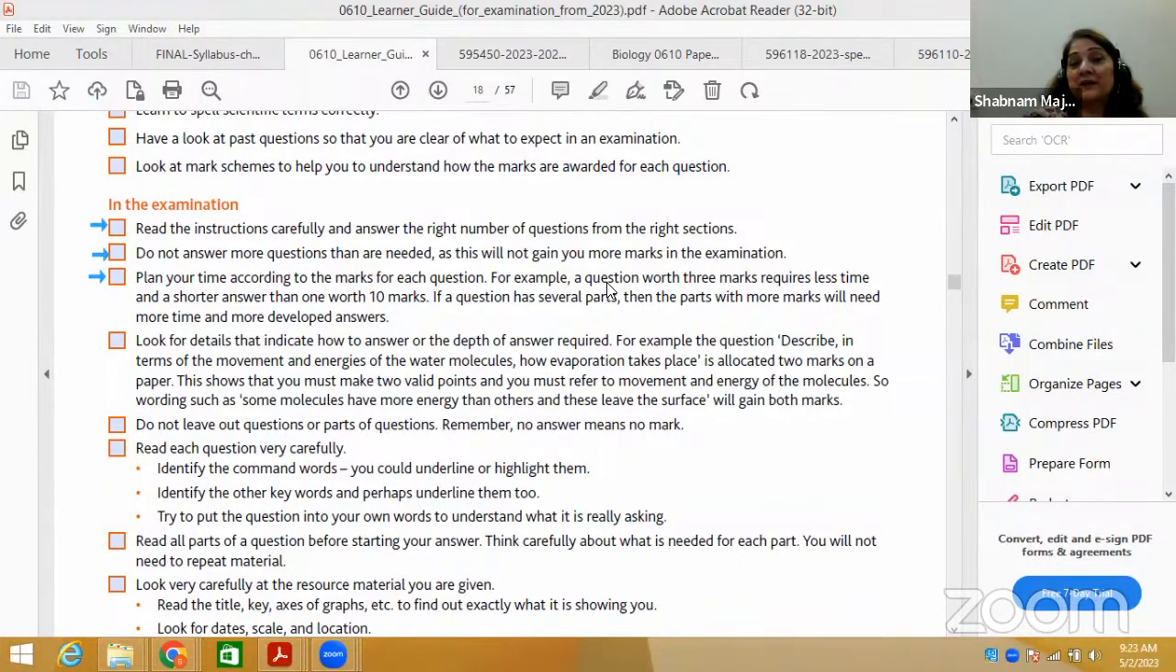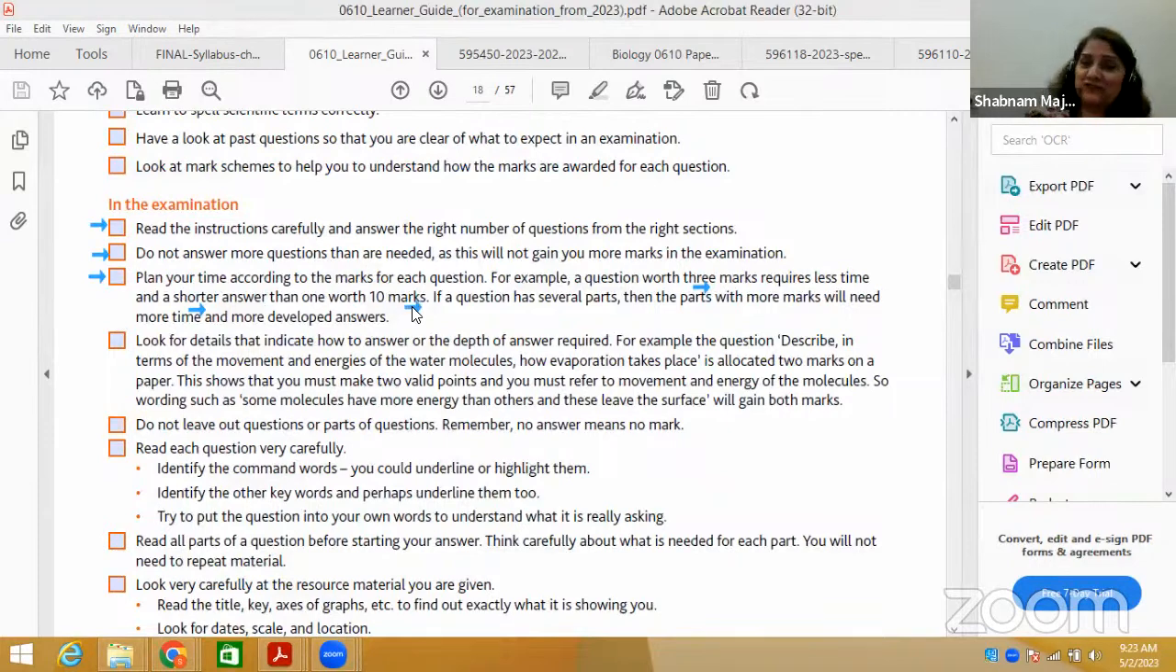For example, a question worth 3 marks requires less time and a shorter answer. 3 marks means, it depends on the command word. If they ask you for 3 features, you have to write according to 3 features. So it's 3 marks you will get on 3 features. But if they ask you to describe something, then obviously 3 relevant points you need to write. So a shorter answer.